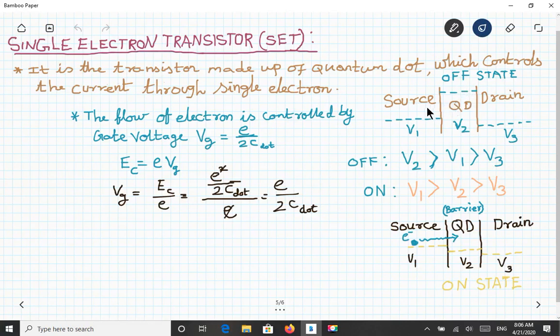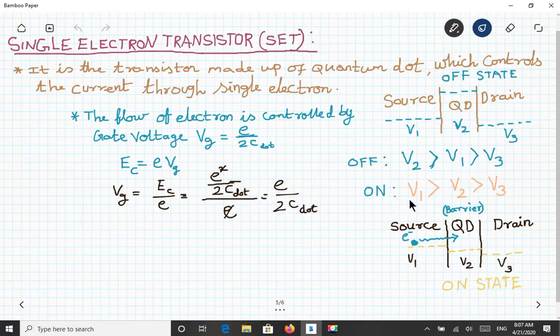You know that in quantum tunneling the electron will tunnel if there is a finite barrier. This is the barrier we had given, which is finite but very high when compared to this uncertainty. So V2 will be very, very high, V1 comparatively to V2 is low, and V3 is very, very low. So this is called the off state.